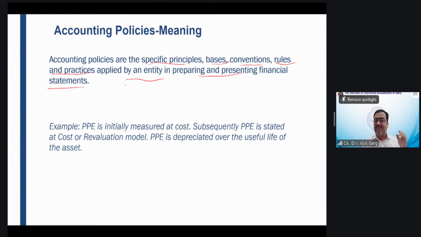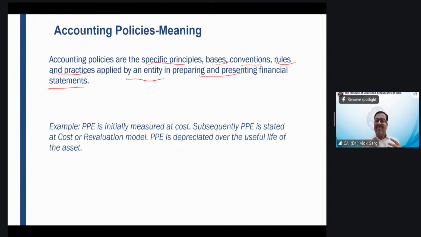Accounting policies are specific principles, bases, conventions, rules and practices applied by an entity in preparation and presentation of financial statements. For example, I am saying that PPE is depreciated over the useful life of the asset. What does this statement reflect?